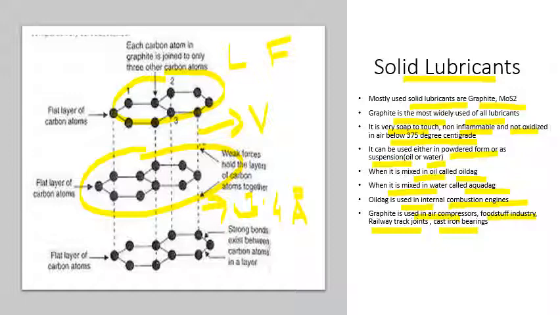Graphite can also be used as a lubricant on the surface of the moon, because the temperature fluctuation there is very high and graphite is not affected by it.